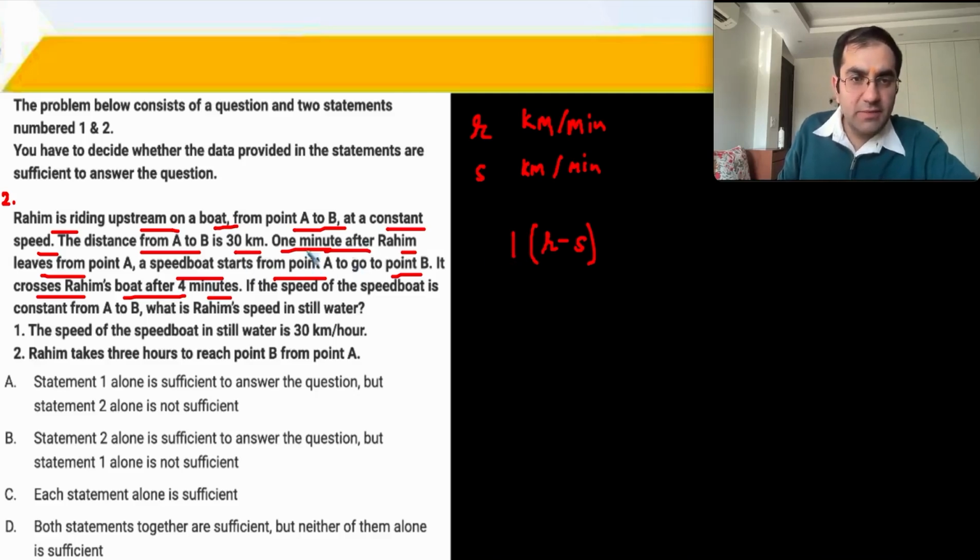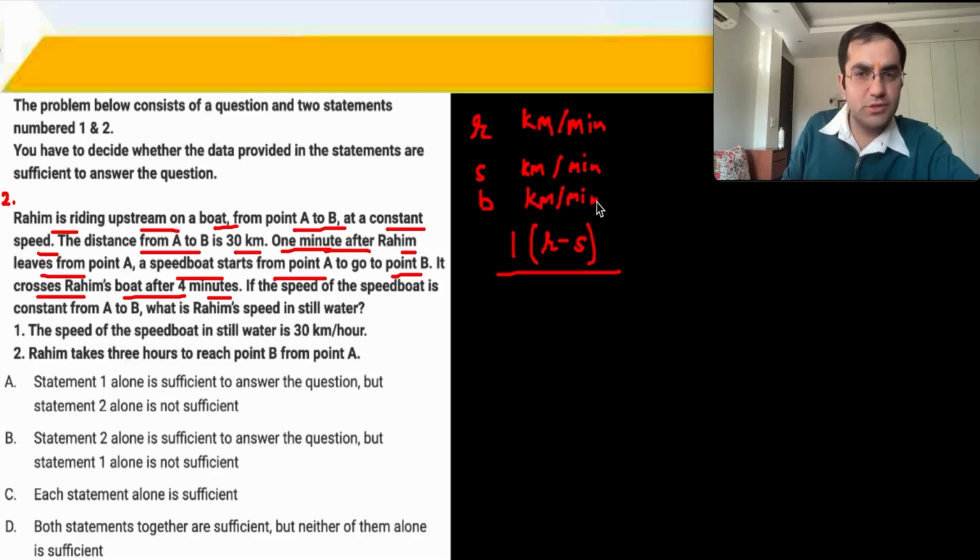And then 1 minute after Rahim leaves from point A, a speedboat starts and it crosses Rahim's boat after 4 minutes. So this is the time of meeting. Time of meeting is distance upon relative speed. The distance covered in 1 minute by Mr. Rahim is this, 1 minute at a speed of R minus S. And now I also require the speed of the speedboat. So let's say speedboat speed is B kilometer per minute, which is also going upstream.